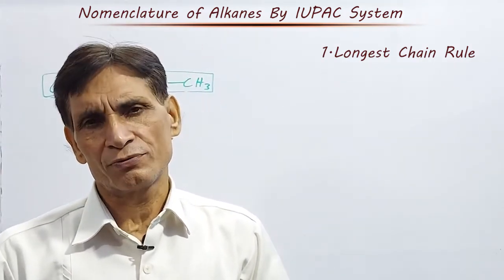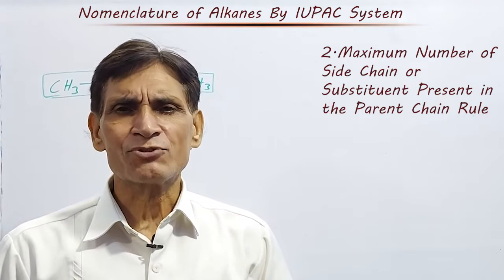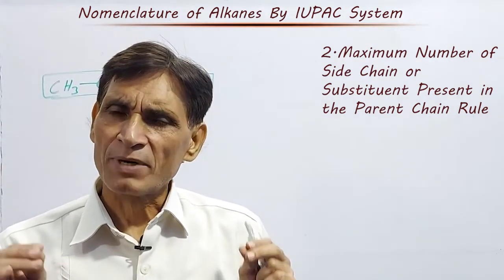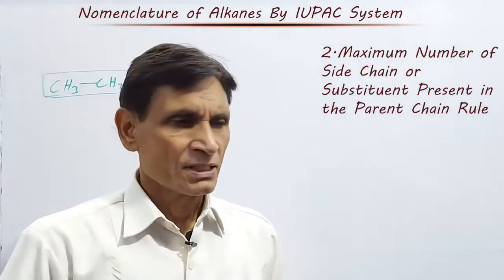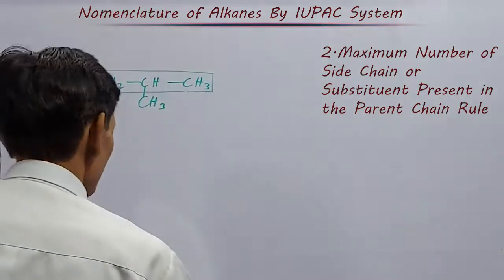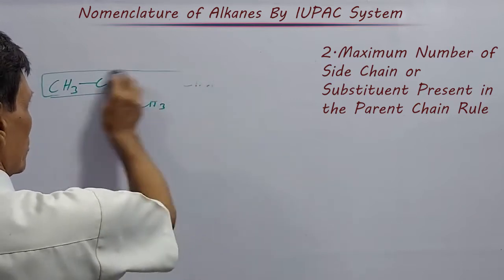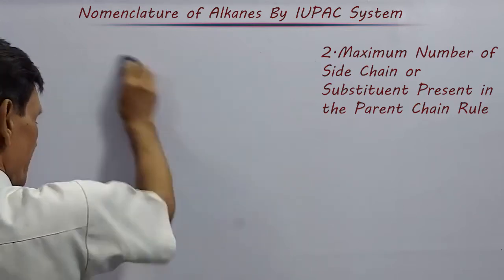Now next point is number 2: the maximum number of side chains or substituents present in the parent chain rule.